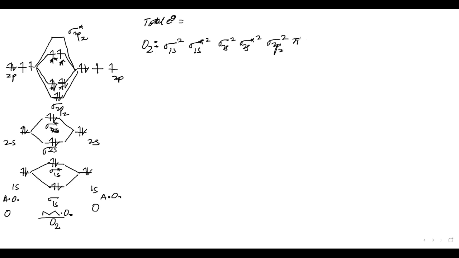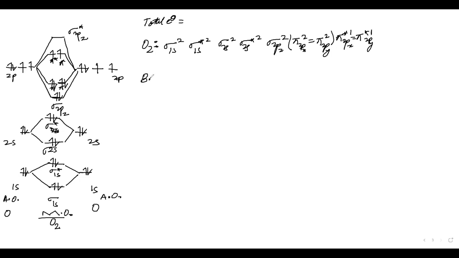Then we will have pi 2px 2. So is it paramagnetic? Yes, it is paramagnetic. Now we can see unpaired electrons here. Yes, sir. Pi 2py 2. Then at last we will have pi star 2px with 1, and pi star 2py with 1 electron. This is the electronic configuration for O2 molecule.